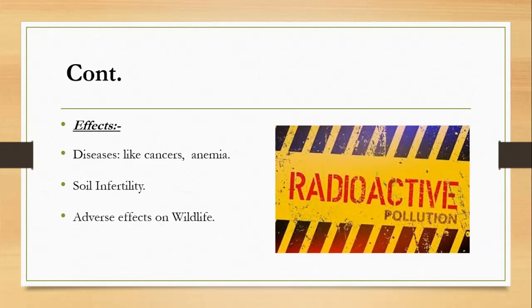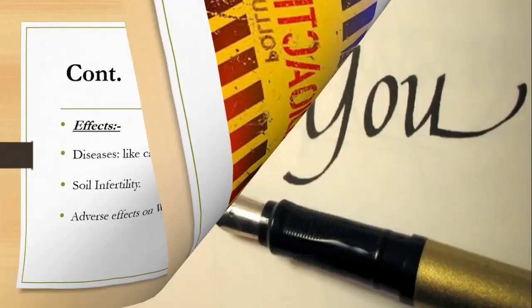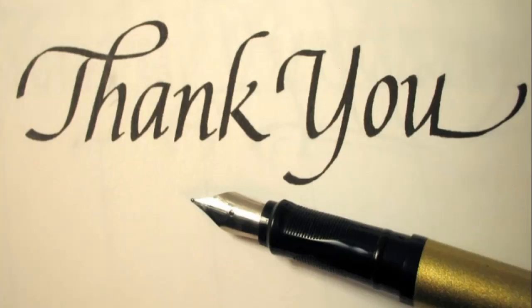Adverse effects on wildlife. So how can it adversely affect wildlife? When animals like herbivores are grazing on contaminated lands, the radioactive waste gets accumulated in the animal tissue in a large amount. So this leads to adverse effects on wildlife. It can damage the wildlife. So that's it. Thank you so much for your attention.